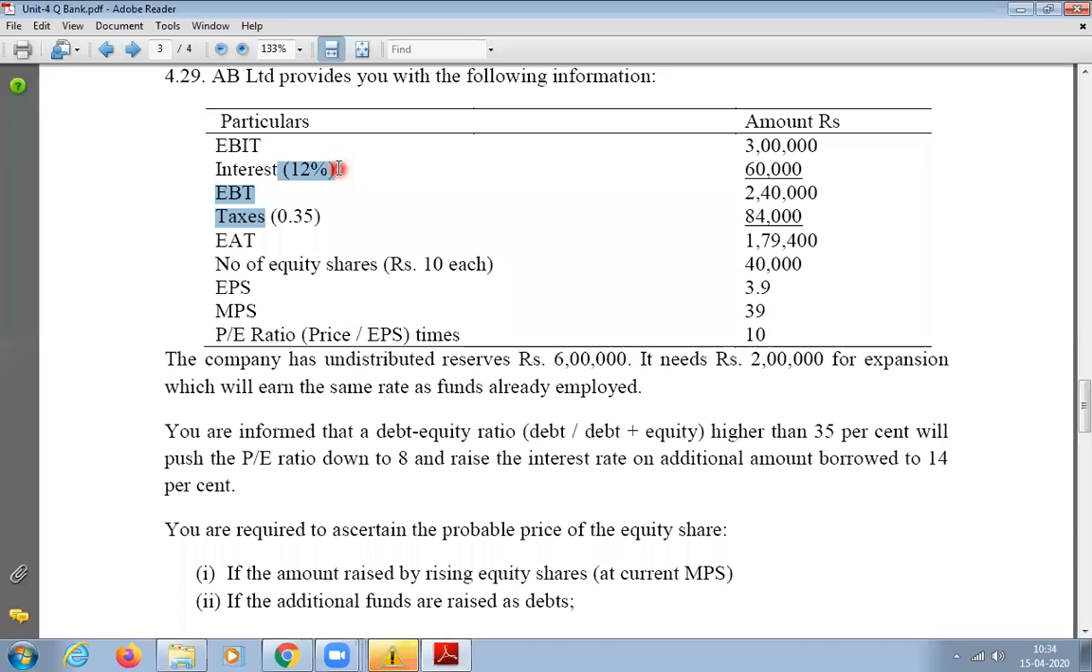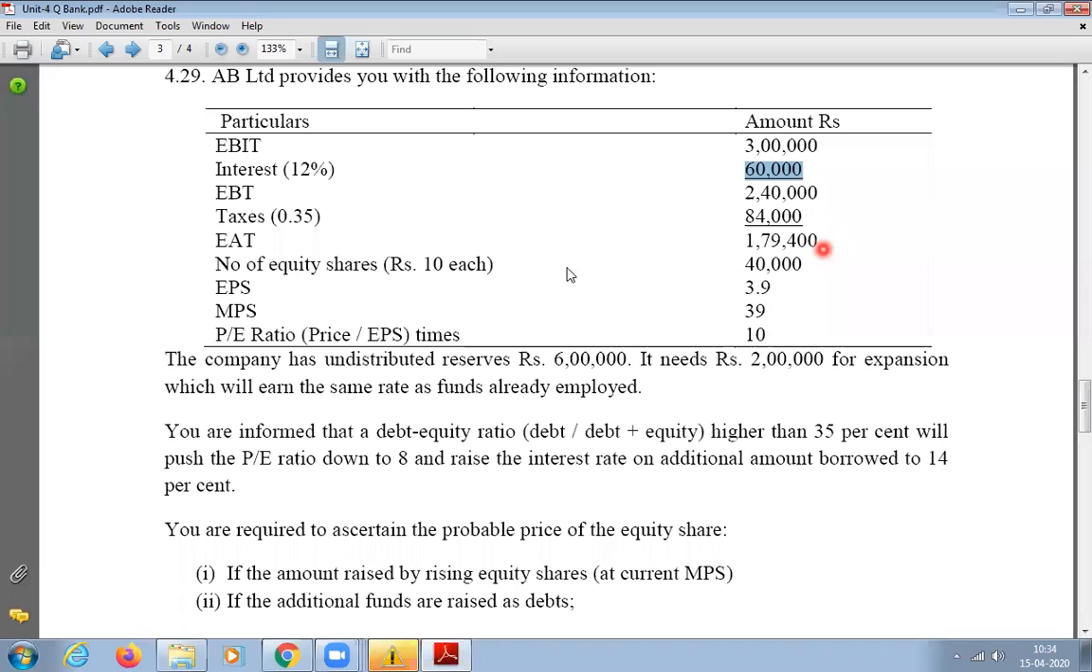So how will you calculate the debt amount? It's very simple. Just take the interest amount. How much is the interest amount? That is 60,000 divided by 12%. No, 60,000 divided by 12, that is 12% means 0.12. You will get the debt amount. How much are you getting? Kindly calculate. 5 lakhs, sir. Yeah, that is correct. So I got 5 lakhs of debt.